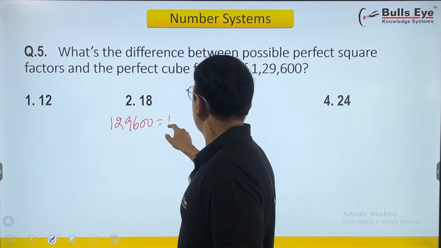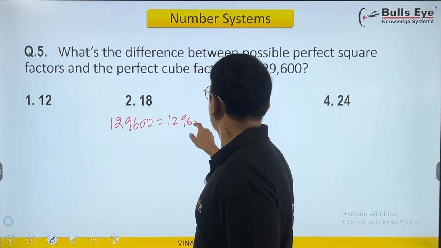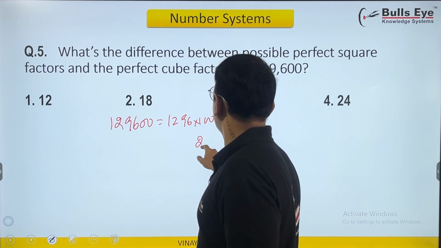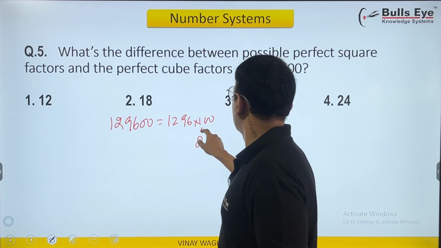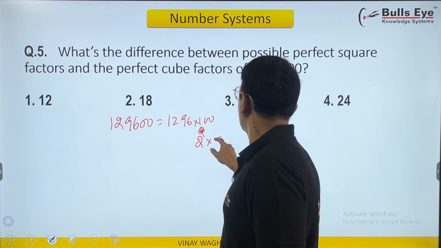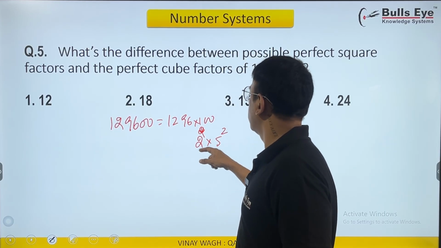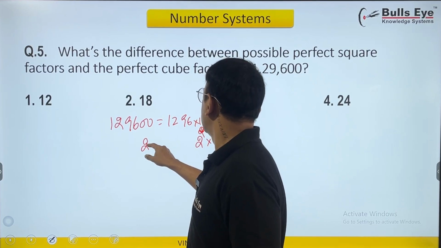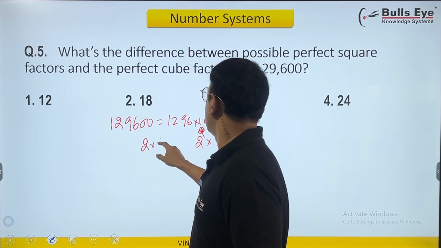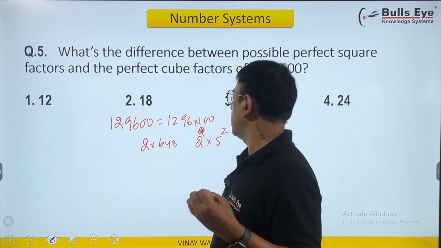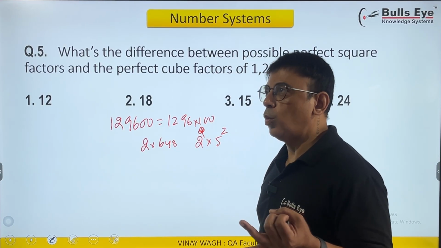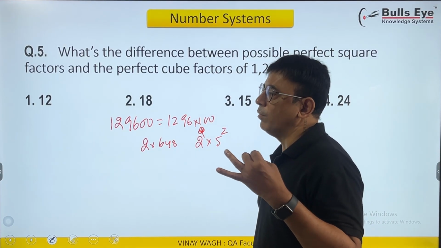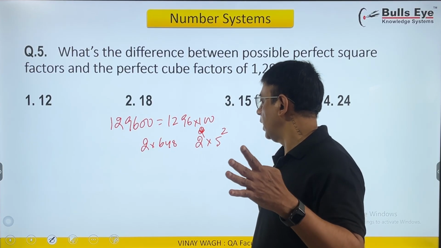129600. Let me break this as 1296 and 100. So 100 is what? 2 into 25 into 4 is 100. 1296 can be written as 2 into 648, half of that 324, then 162, 81.